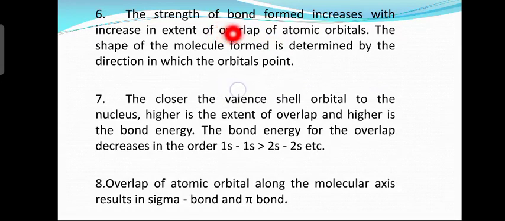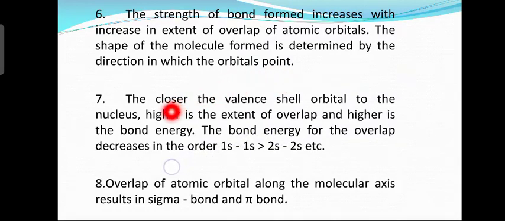Then the sixth postulate. Now what does the sixth postulate say? The strength of bond formed increases with increase in the extent of overlap. That means as the extent of overlap of atomic orbitals increases, the strength of the bond increases. The shape of the molecule formed is determined by the direction in which the orbitals point. The shape of the molecule formed depends upon the direction in which the orbitals are present.